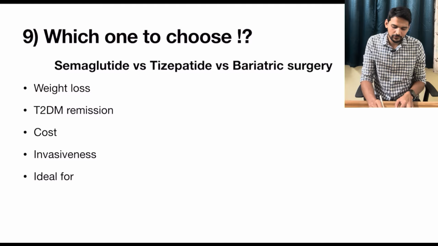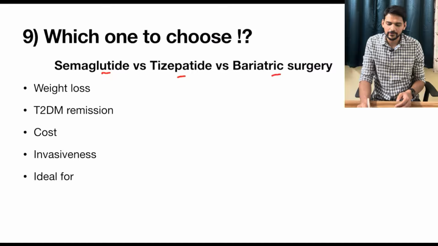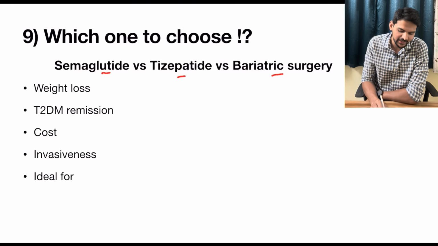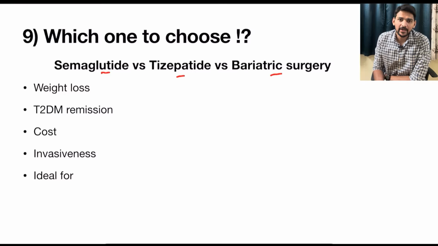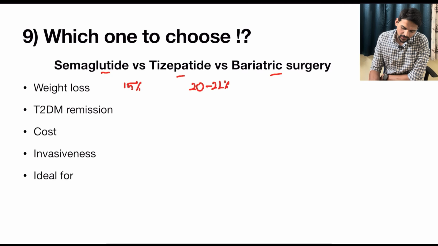Now, which one to choose? There will be a confusion among semaglutide, tirzepatide, or should we go with bariatric surgery? So for this, we have to follow some considerations. For example, if your target weight loss is about 15%, we can go ahead with semaglutide. If it is 20 to 22%, we can choose tirzepatide. If it is quite higher, for example 25 to 35% of weight loss is expected, go ahead with bariatric surgery.